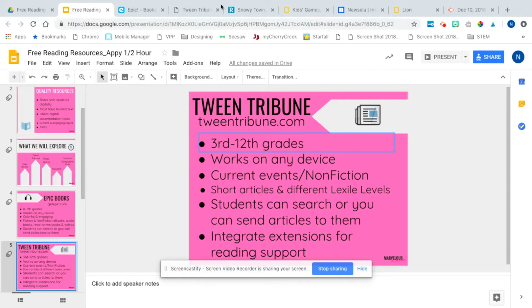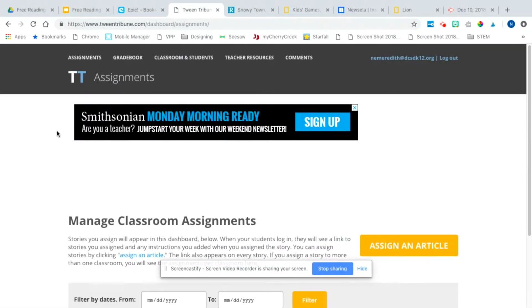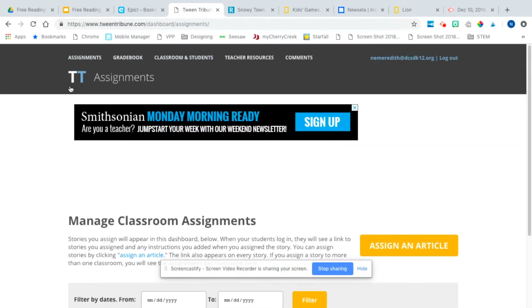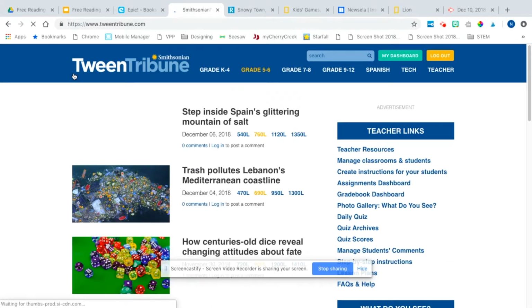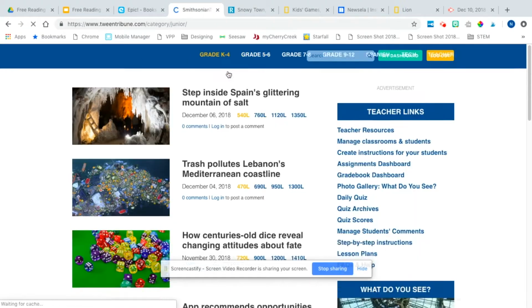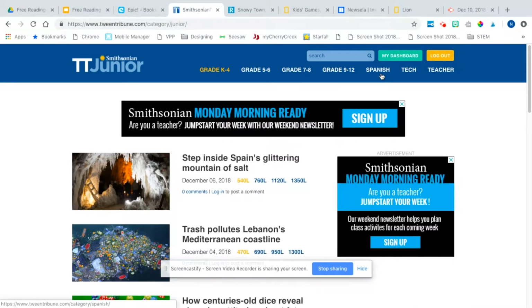Let me show you this one from my teacher view. You would set up an account for kids and you can assign certain articles. This isn't as intuitive as I had hoped, but it has come a long way. So click the T to get to your home page to search. Kids would have this option too. It defaults to 5th through 6th, so click K through 4. It has a Spanish version as well.